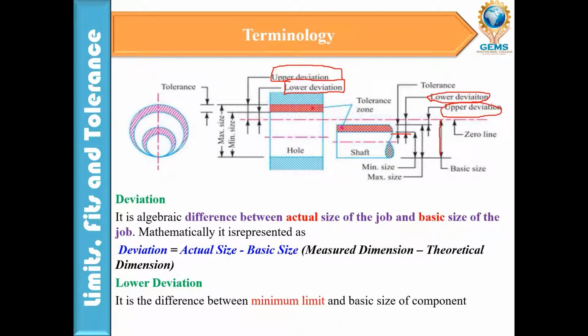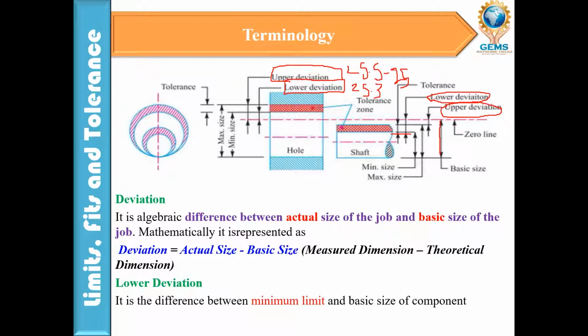Maybe the actual size may be 25.6 mm, but the basic size is 25 mm, right? You are understanding? The upper deviation, maybe it is 25.5. The lower deviation may be 25.3, right? So the actual size is what? The actual size is 25 mm.